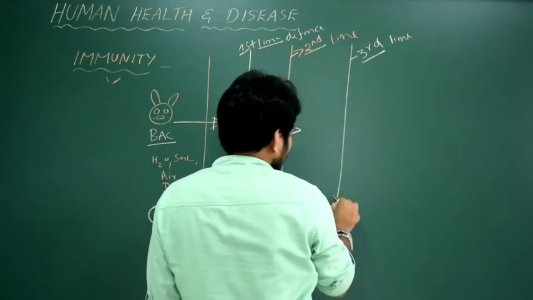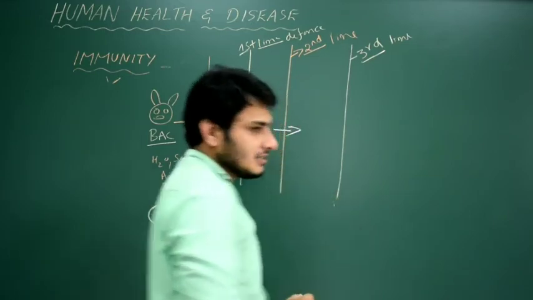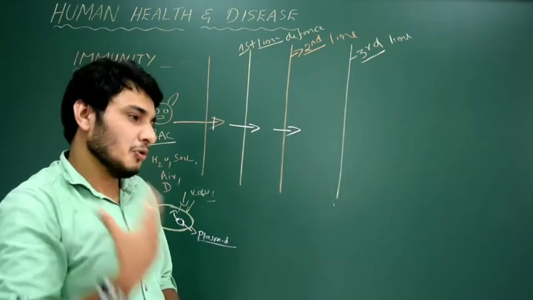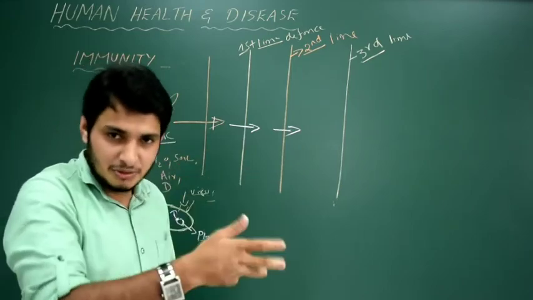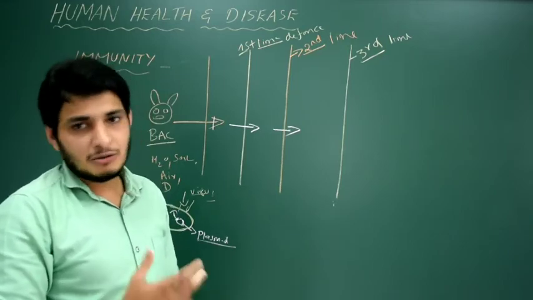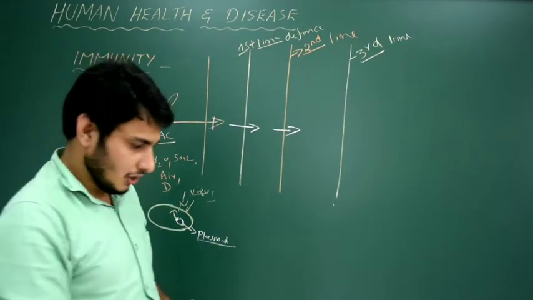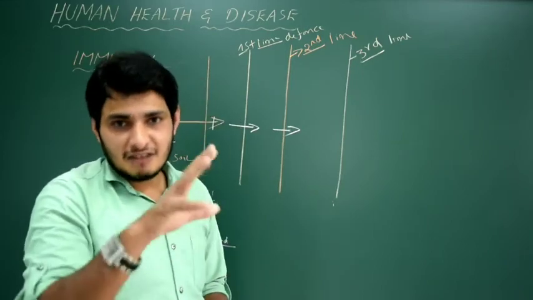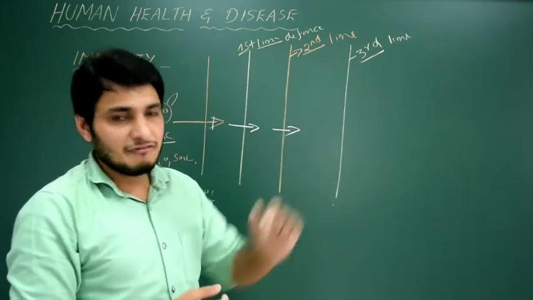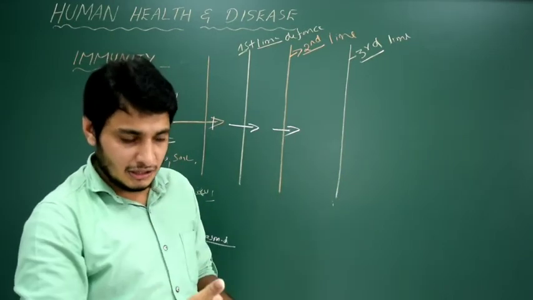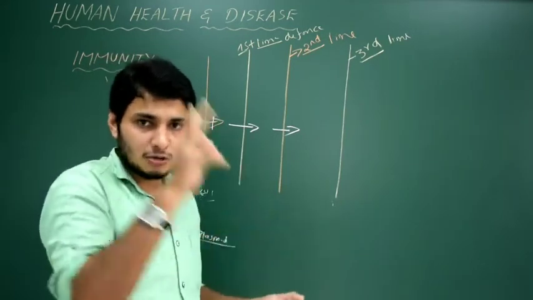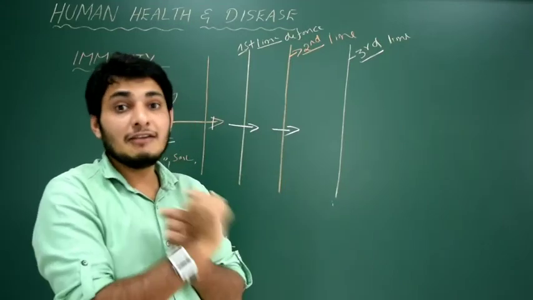The third line of defense is mainly by two types of cells. We call them lymphocytes. I think you have heard about the formed elements: RBC, WBC and thrombocytes, that is the platelets. In that, RBC and platelets do not have the nucleus. Platelet is not a cell actually. In WBC again there are 5 types. You know the mnemonic Neb, and monocytes and lymphocytes. Neb means neutrophil, eosinophil and basophils, and those are granulocytes. Agranulocytes are 2 types: monocytes and lymphocytes.